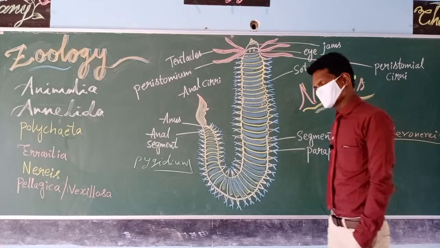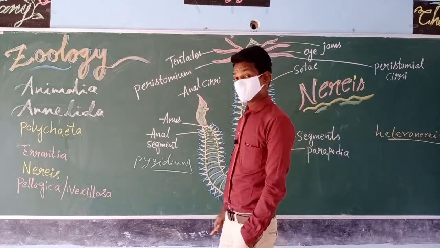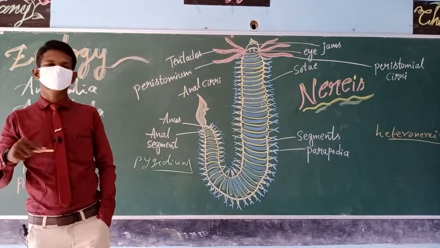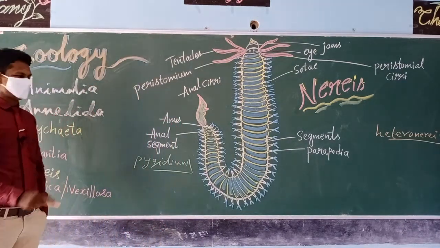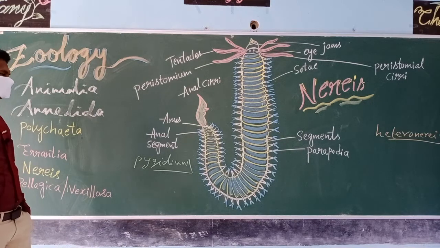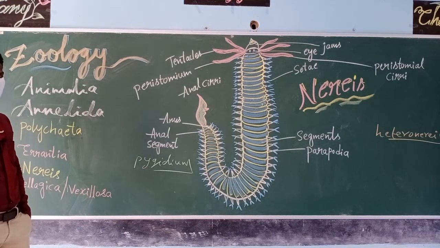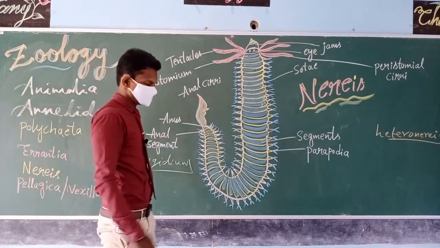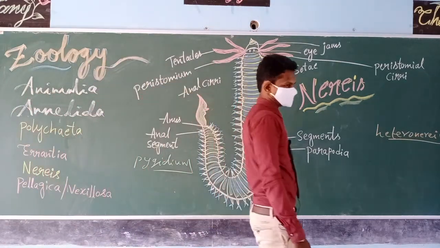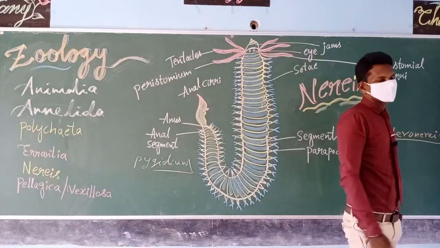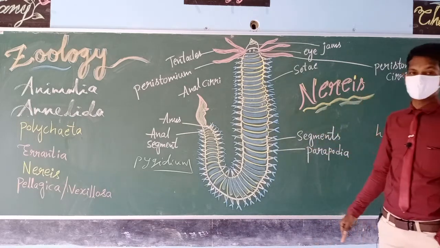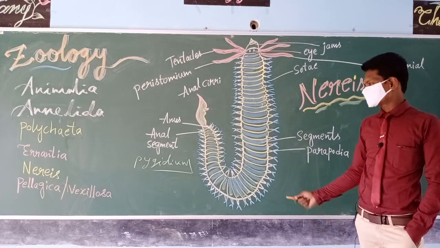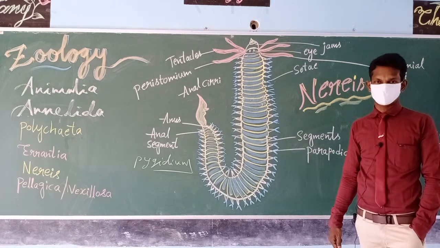Coming to the distribution, it has a worldwide distribution, especially found in burrows, shallow water and low tide regions in the marine habitat. So the habitat is marine, found in burrows, free swimming, solitary, and not sedentary.